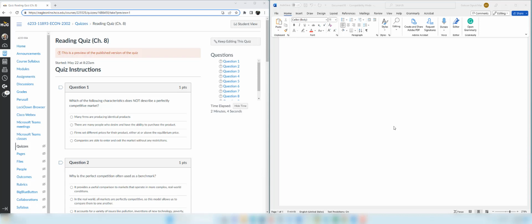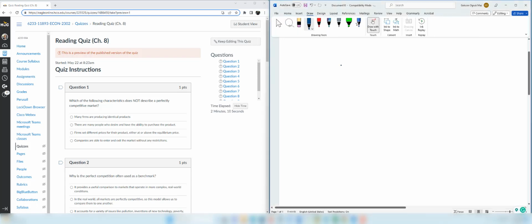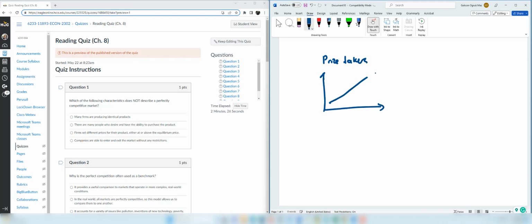So in a perfectly competitive market, there are many buyers and sellers. There are many sellers and firms are very small in size, so they cannot affect the price in the market. So these firms are price takers. Price takers means that there is a price in the market which is determined by demand and supply. So when we say supply here, we are referring to all firms in the market, and demand refers to all buyers, and they interact in the marketplace and there is an equilibrium price, and whatever this price, all firms are going to charge this price. They do not have power to change the price.